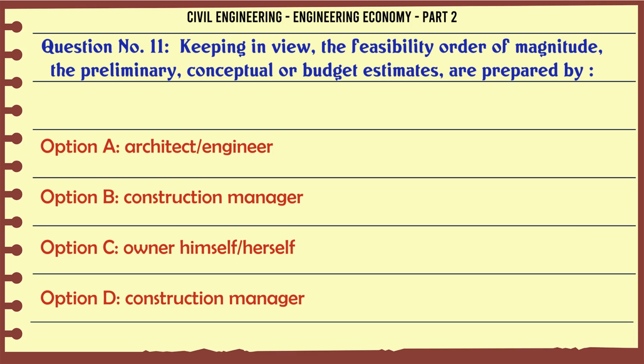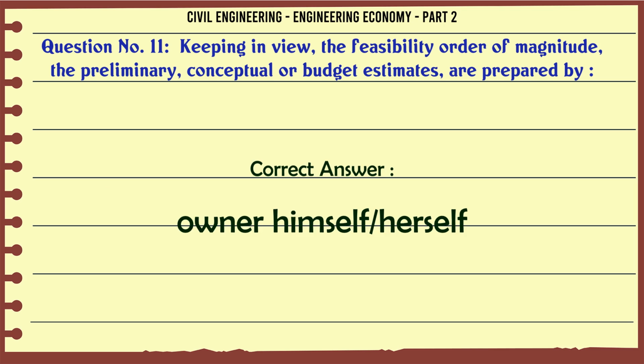Keeping in view the feasibility order of magnitude, the preliminary conceptual or budget estimates are prepared by A. Architect engineer, B. Construction manager, C. Owner himself/herself, D. Construction manager. The correct answer is owner himself/herself.